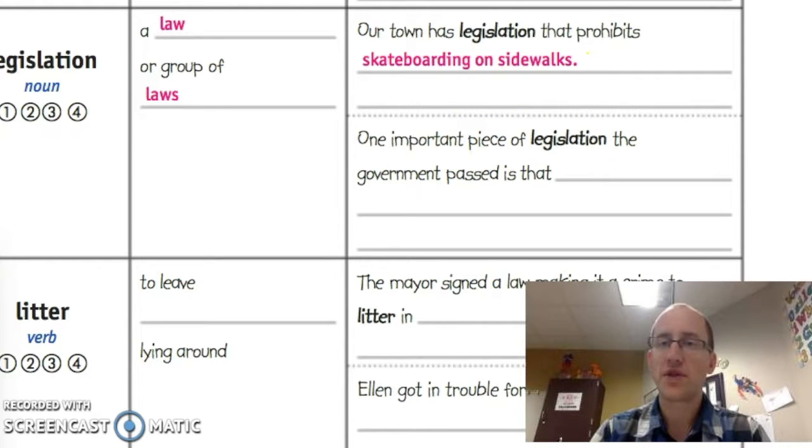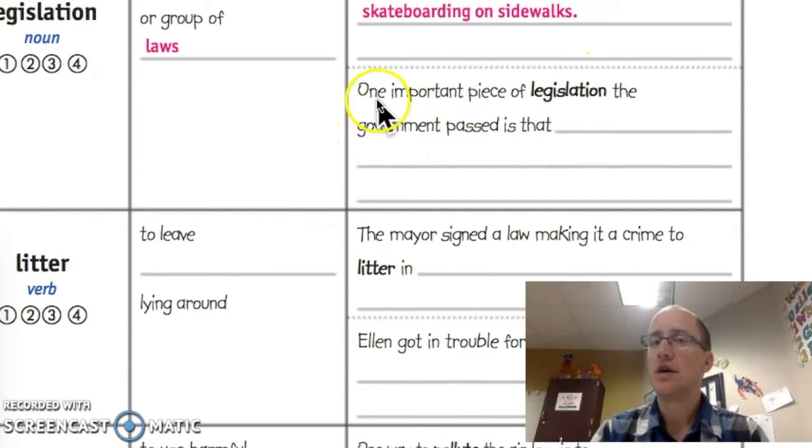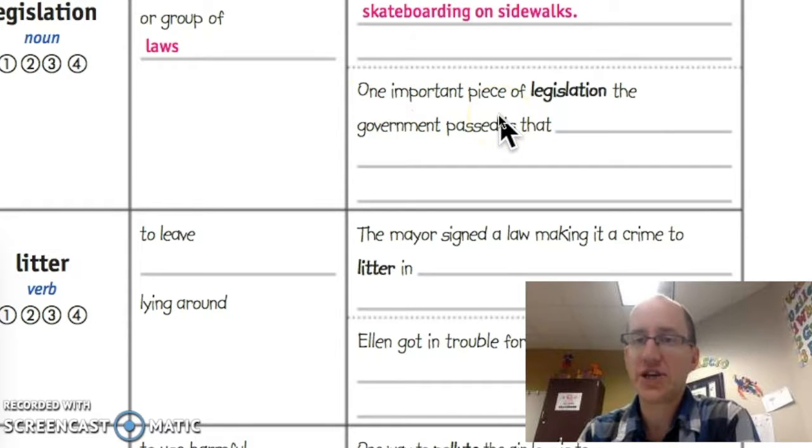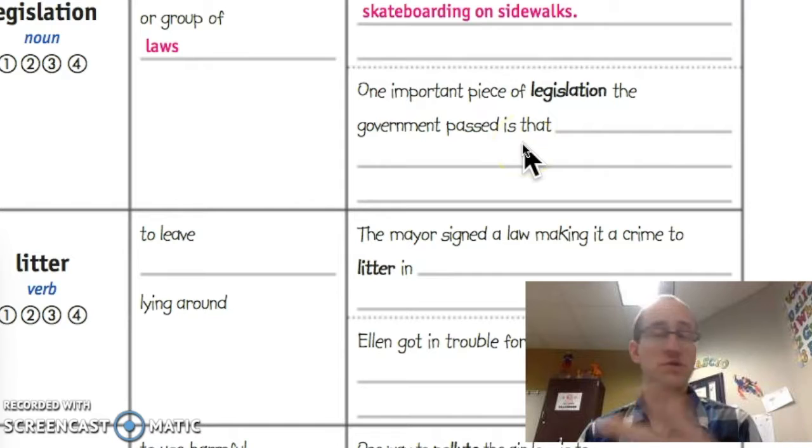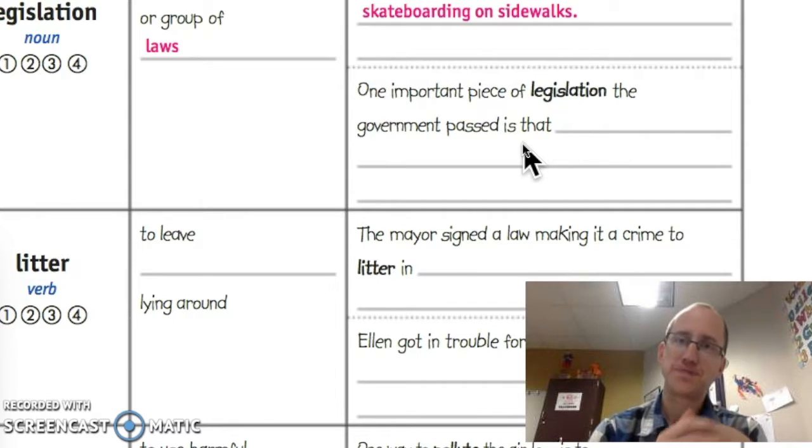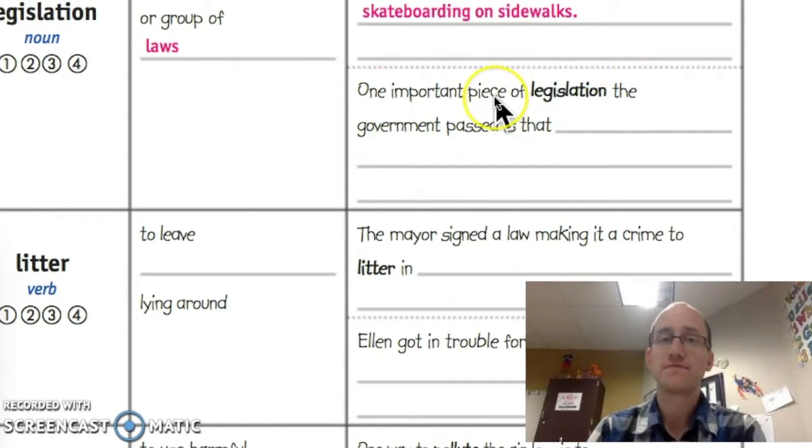I want you to come up with your own idea here. It says one important piece of legislation the government passed is. There's always lots of legislation going on that government's talking about. So if they're going to pass a new one right now, what might it be? Maybe it can be one that you want to be passed, or maybe one that you don't want to be passed. So go ahead and fill this out.